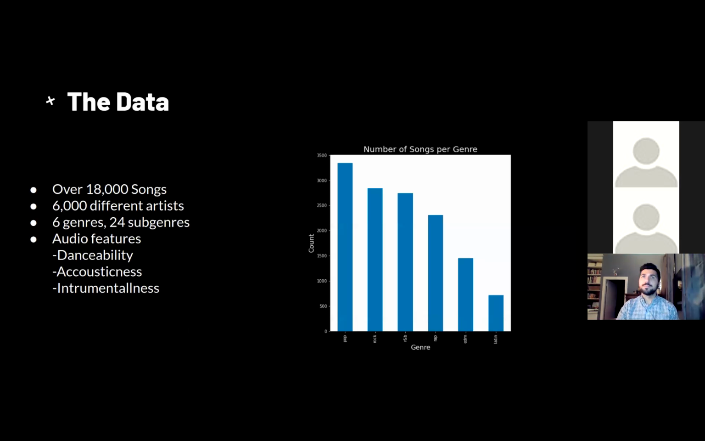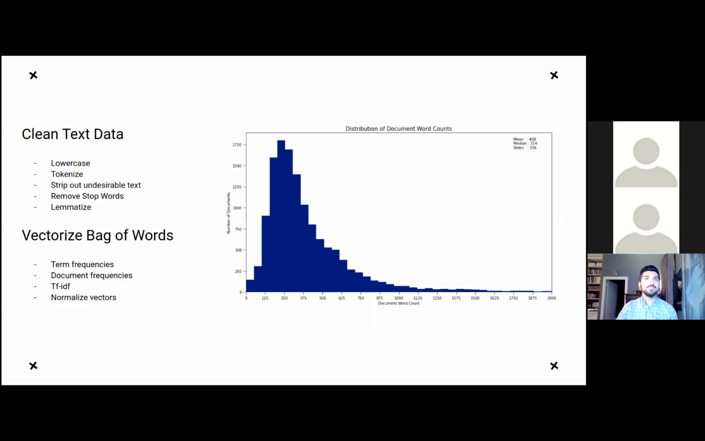My dataset contains over 18,000 songs from 6,000 different artists. There are 6 genres and 24 subgenres. I also have Spotify audio features in my dataset, which include danceability, which tells how suitable a track is for dancing based on a combination of musical elements. Acousticness tells whether a track is acoustic or not, and instrumentalness predicts whether a track contains vocals.